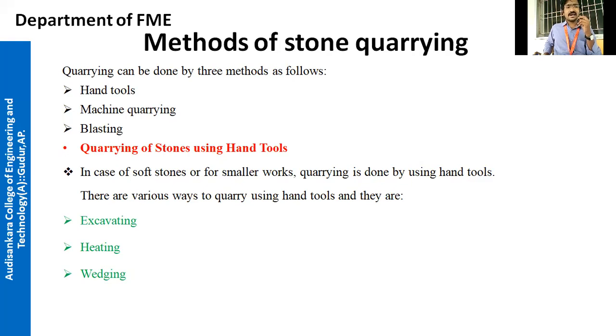If there is an unstratified rock, it will be very hard. You will find it very hard to excavate unstratified rock, so you have to adopt machine quarrying or blasting. In the case of soft stones, we use the hand tool method. There are various ways to quarry using hand tools: excavating, heating, and wedging. You might have seen wedging.